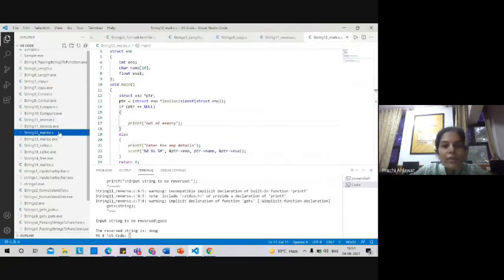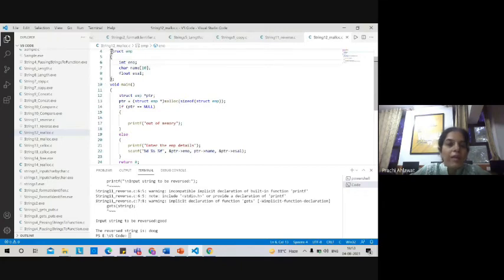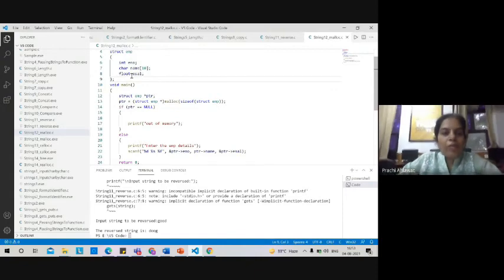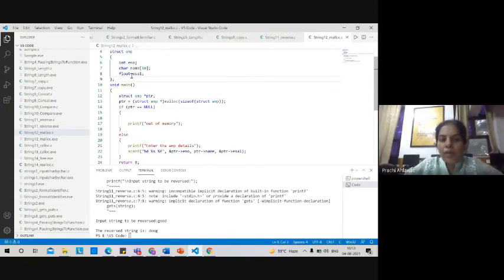So first of all, let's see an example of malloc. Here we have declared a structure. So what is a structure? A structure is like an array, but here the data types can be different. In an array, we store all the variables of the same type. If it is an integer array, we can only store integer type values. If it is a float array, we can only store float values. If it is a character array, we can only store characters. But if you are using a structure, you can store different types of variables.